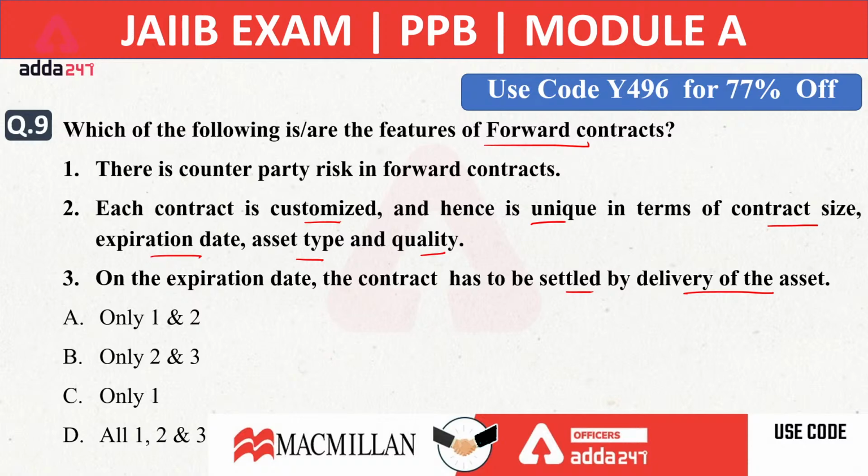We are talking about forward contracts. Now what is a forward contract? Forward contract is a financial derivative. Now what is a derivative? We have discussed yesterday already that a derivative is a product whose value is derived from two or more basic variables. That is known as your derivative, and the basic variables are known as underlying assets. Now let me know which of the following will be the right answer, A, B, C or D of the 9th question.